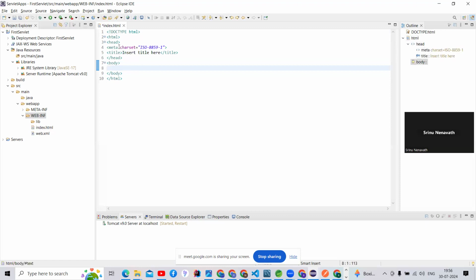The HTML head tag. Where is the head tag here? This is the head tag, guys. See here, here is the HTML open, HTML close. The head tag is open and the head tag is close. Right, guys? There is a body tag open and a body tag close. So what is HTML? We can implement our code inside the body tag only, guys.